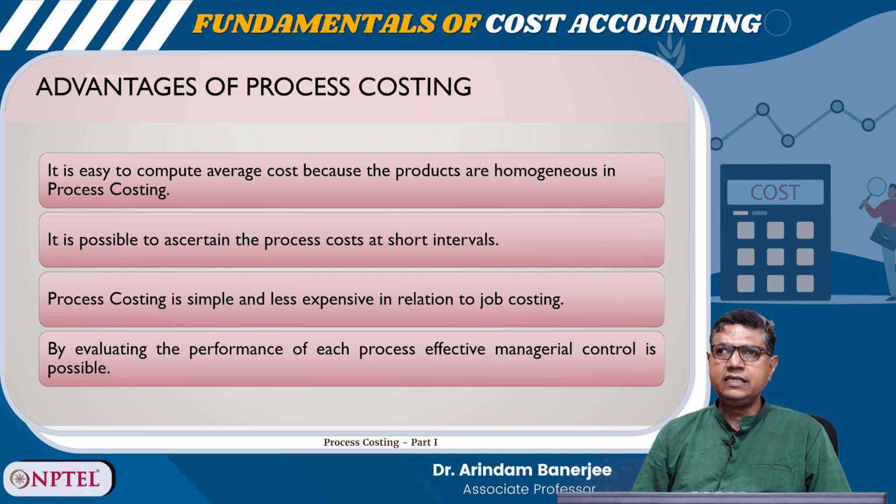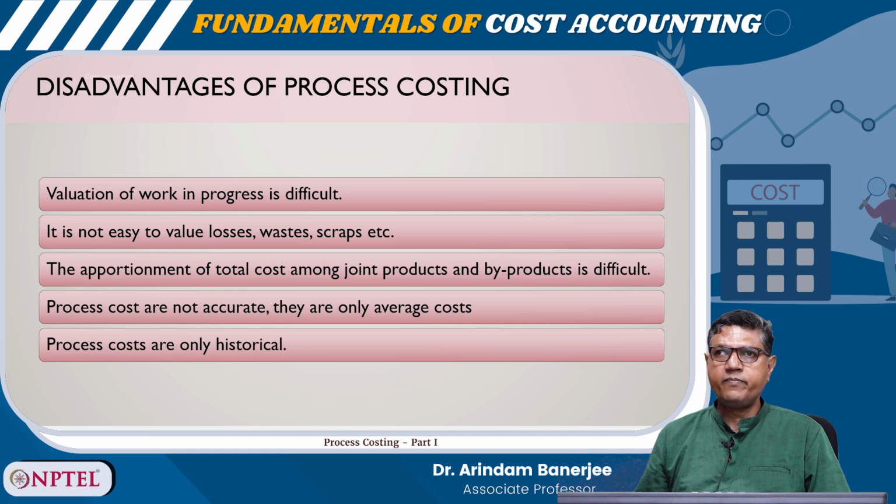So, there are a few advantages of process costing. First, it is easy to compute average cost because the products are homogeneous in process costing. It is possible to ascertain the process costs in short intervals. Process costing is simple and less expensive in relation to job costing.